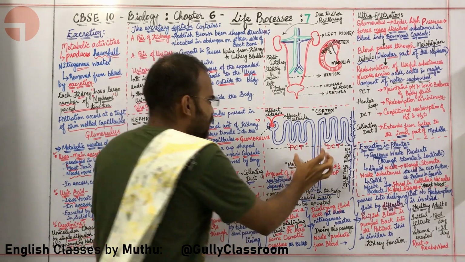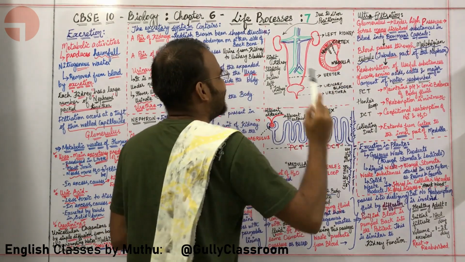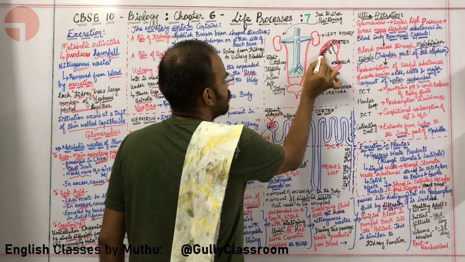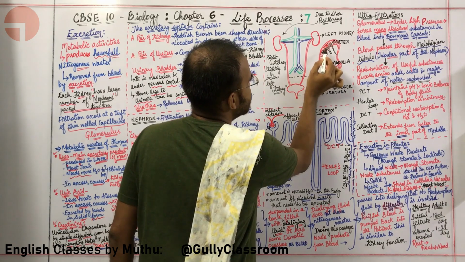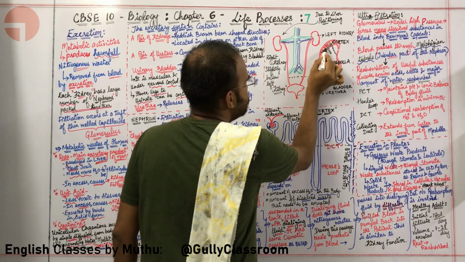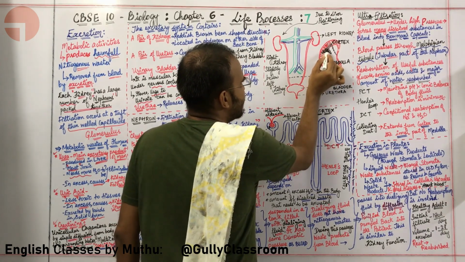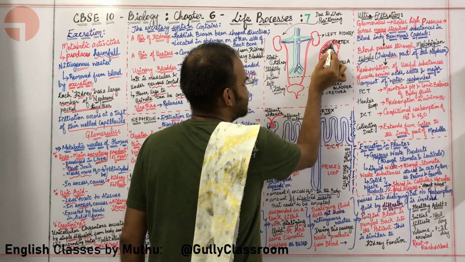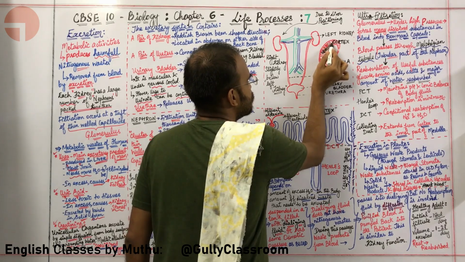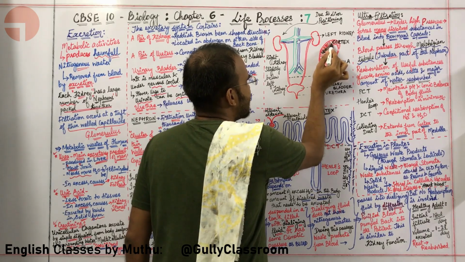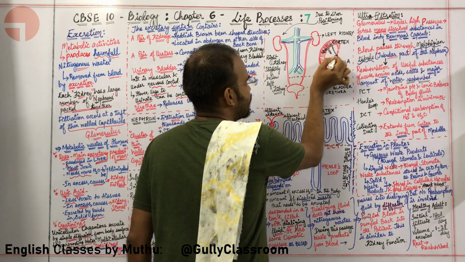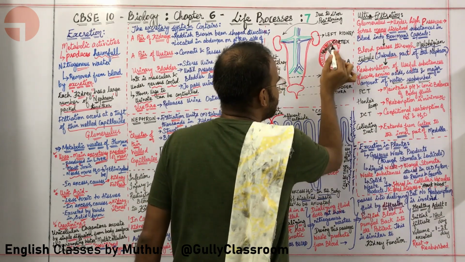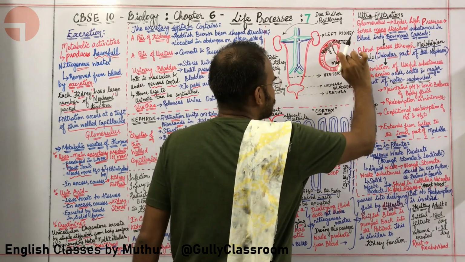How is the nephron situated? Right here in the kidney. Look here. Here the nephron has its Bowman's capsule. Here it has its PCT, the proximal convoluted tubule. Here the Henle's loop is coming down. Then it has the DCT, the distal convoluted tubule. Finally, this opens into the collecting duct, and this collecting duct connects the cortex with the medulla. The collecting duct extends from the cortex to the inner part of the medulla and sends the urine outside.